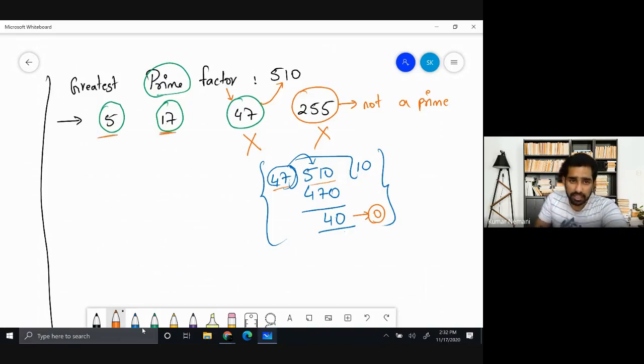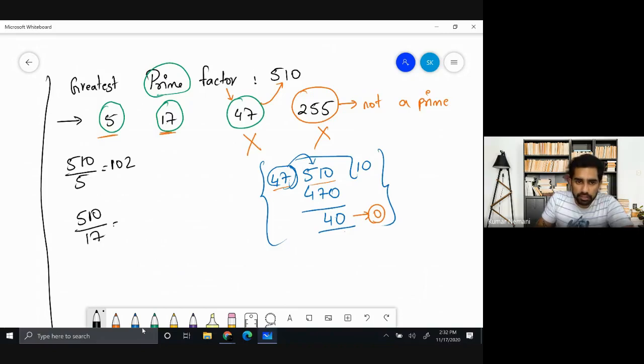Let us check if 5 is a factor of 510. Obviously 5 is a factor of 510 because it ends with 0, and you know the divisibility rule. When you divide by 5, you're going to get the remainder to be 0. That means 5 is a factor of 510. When I divide, you will get 102. Now let us divide 510 by 17. Is it divisible? First you have to divide with 17. So 17 times 3 is 51. You know that, but you have 0, so you just add 0.